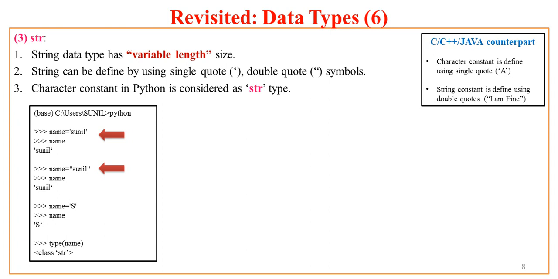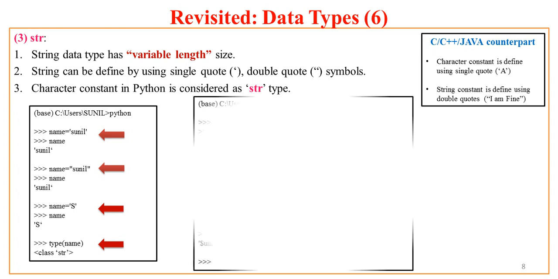Now if I put a single character, say S, in single quotes and assign it to variable name and ask Python what is name, it returns me a string, a single character string in single quotes. If I ask what is type of name now, it returns me class str. Even though variable name is holding a single character, that single character is also treated as a string in Python. Now let us explore with a few more examples.